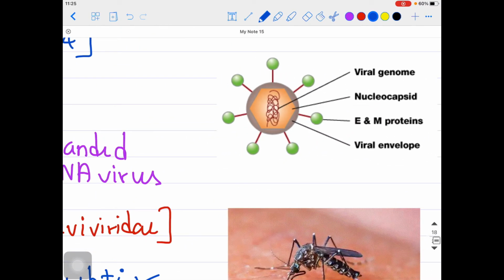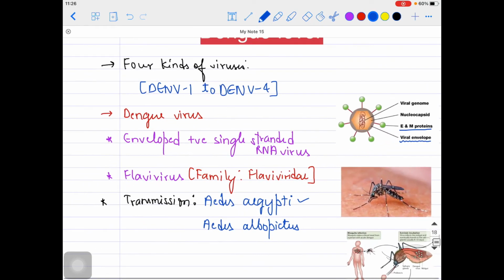As I said, it is a single-stranded RNA virus. Inside it there is a genome, which is single-stranded RNA. Then it is covered with the nucleocapsid, and at the end it has E and M proteins, and it is surrounded by the viral envelope. So it's a flavivirus from the Flaviviridae family, a positive single-stranded RNA virus, covered with a viral envelope which has E and M proteins. That is the structure. As for mosquitoes, Aedes aegypti and Aedes albopictus, as I said, Aedes aegypti is the more famous one.